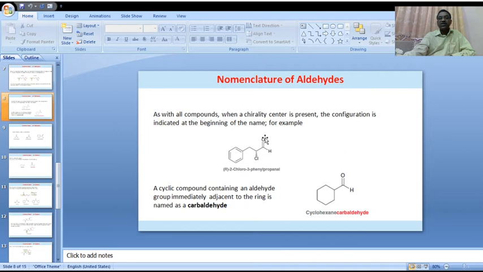The first carbon is the aldehydic functional group. The clear name for this compound is R-2-chloro-3-phenylpropanal. Is it clear? This is the clear IUPAC nomenclature for this compound.